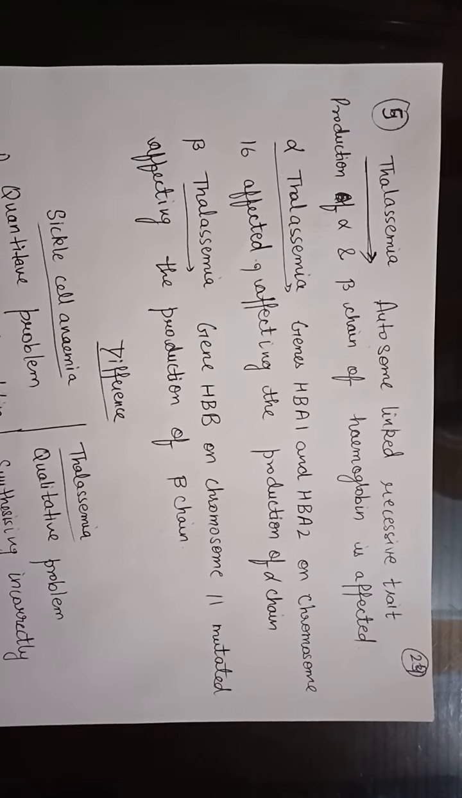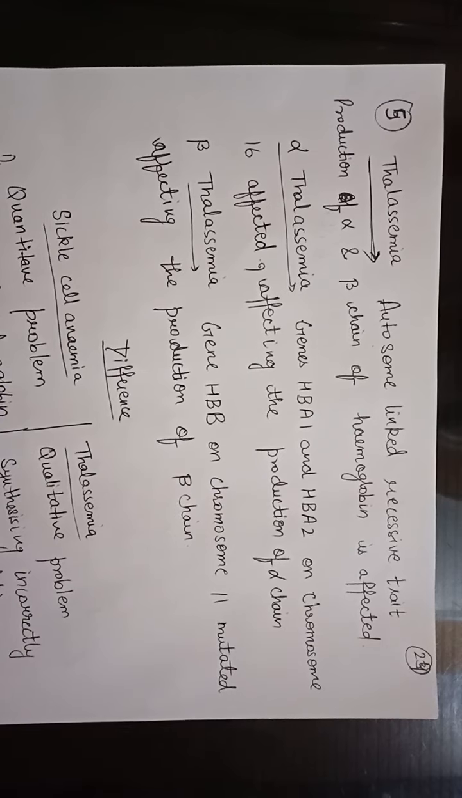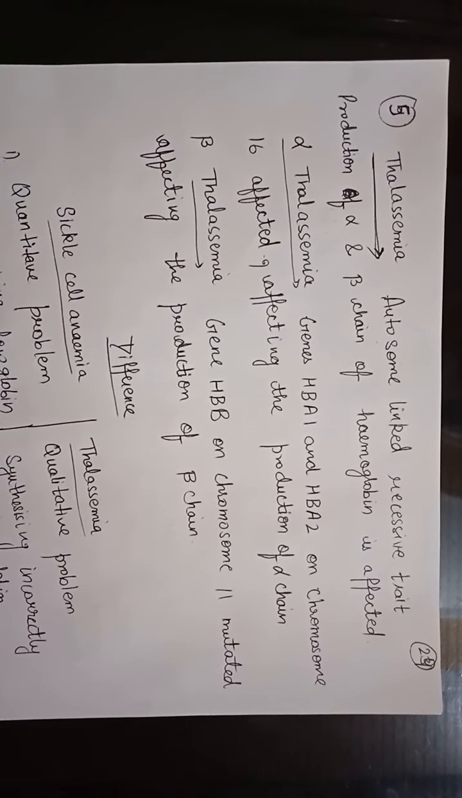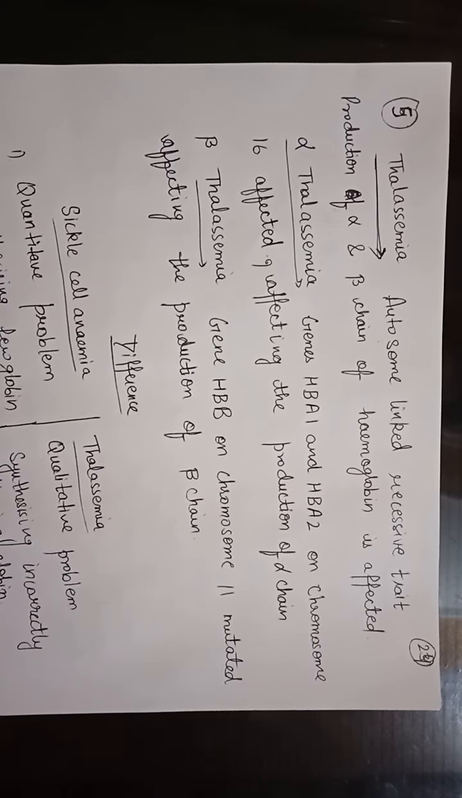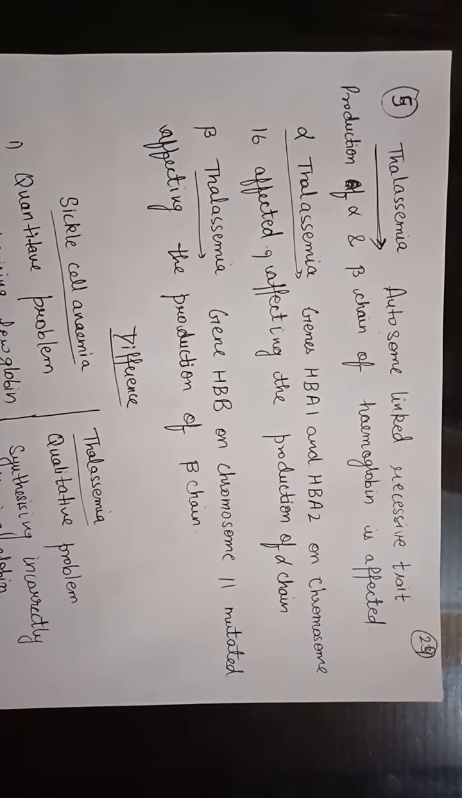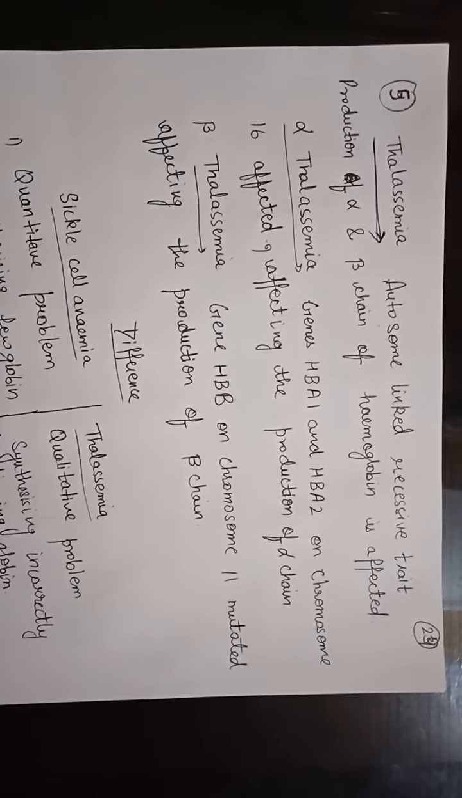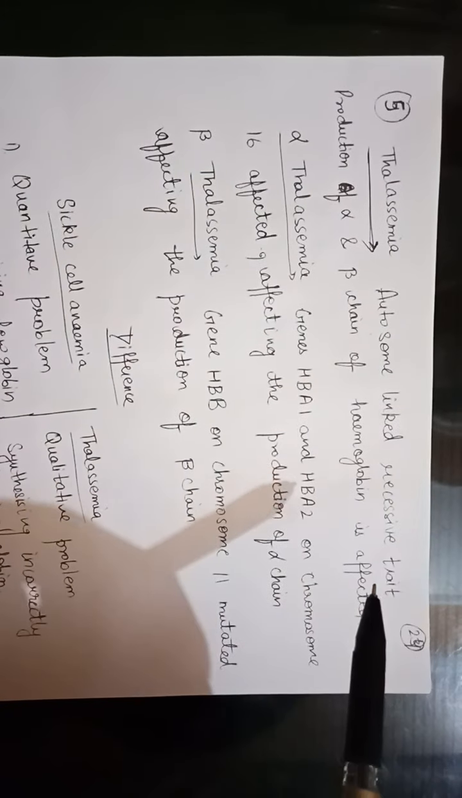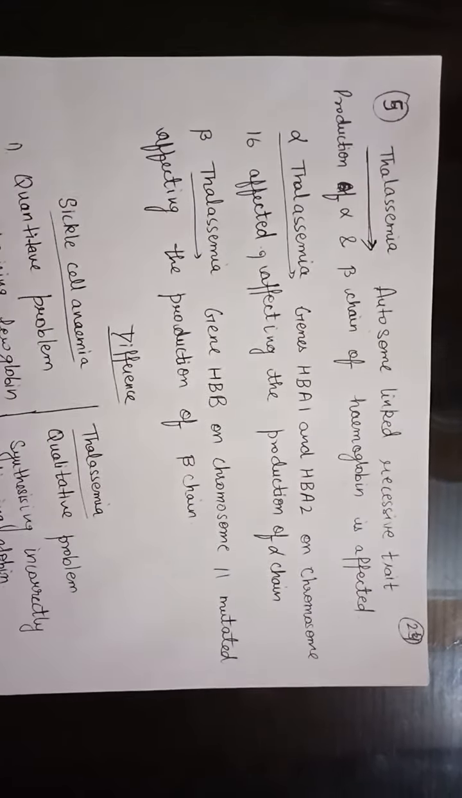Good morning, everyone. So, students, yesterday we discussed the Mendelian disorders. The next Mendelian disorder that we will study today is thalassemia. Now, what is thalassemia? Thalassemia is an autosomal recessive trait. All of you know the meaning of autosome.